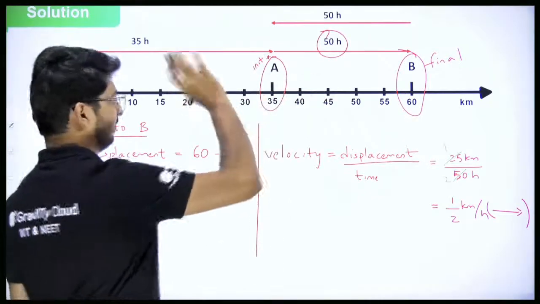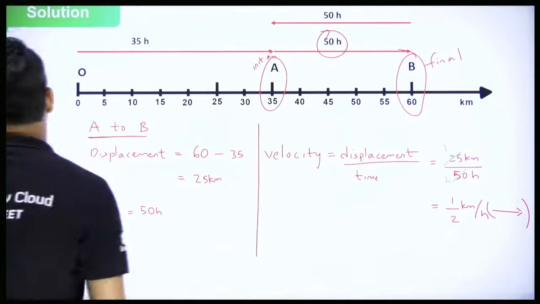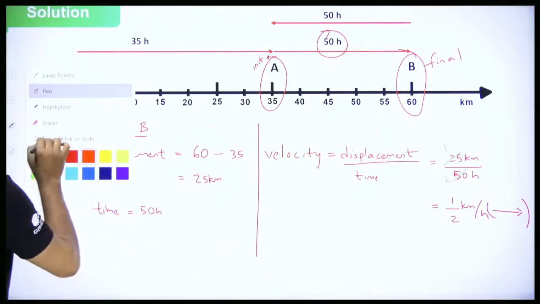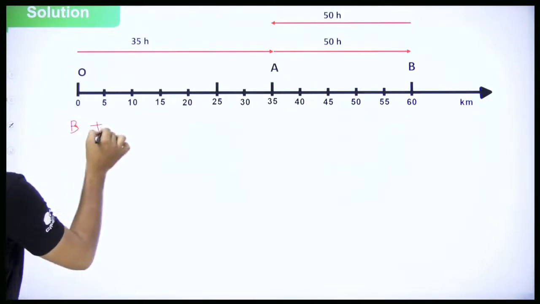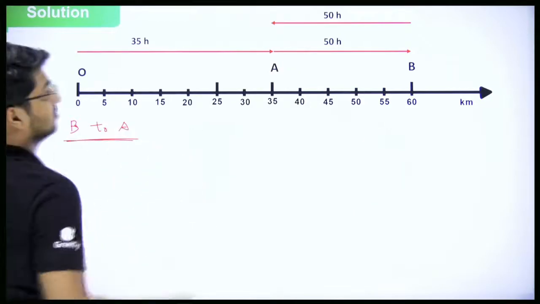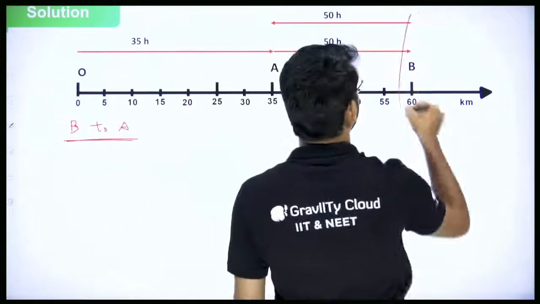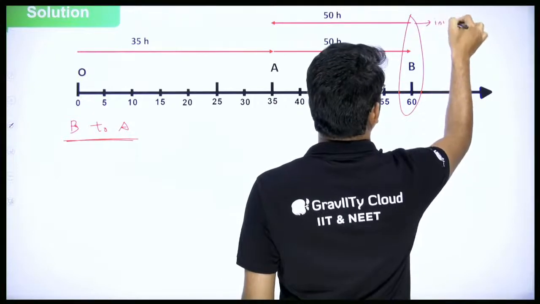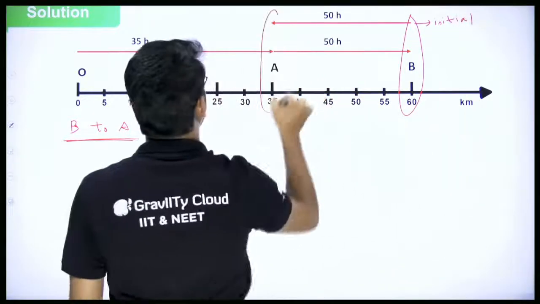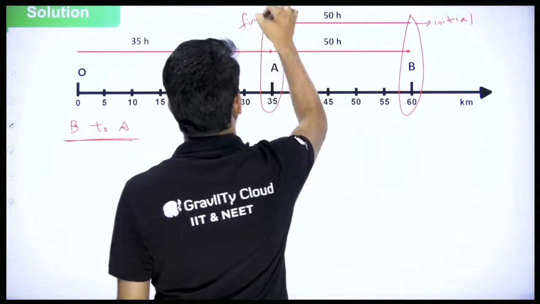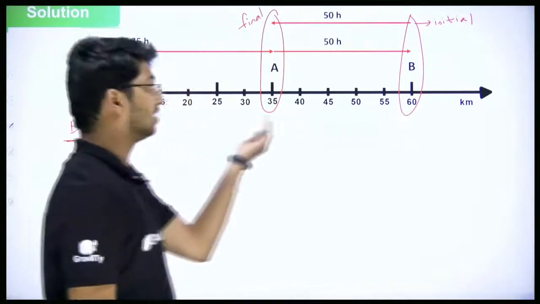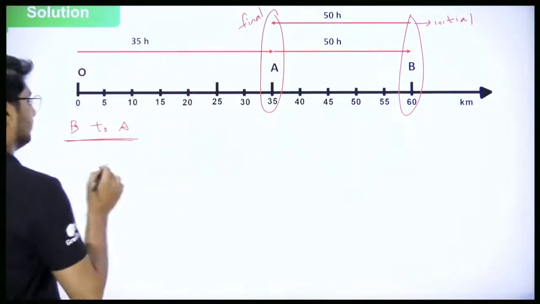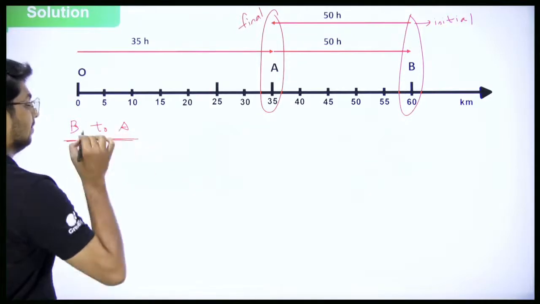Now what we'll do is we'll go for a special case where we go from B to A. Let me solve that particular case. Now when you say B to A, look at that, here it becomes interesting. This is the initial position, yes or no? And A here is the final position. Initial to final. Now look at the direction. Direction is towards left.